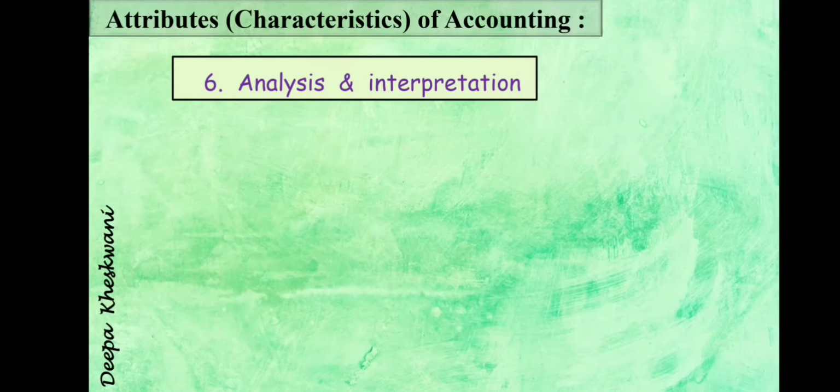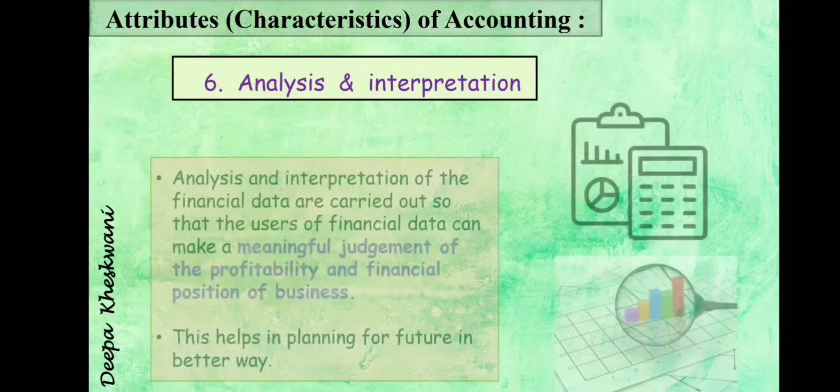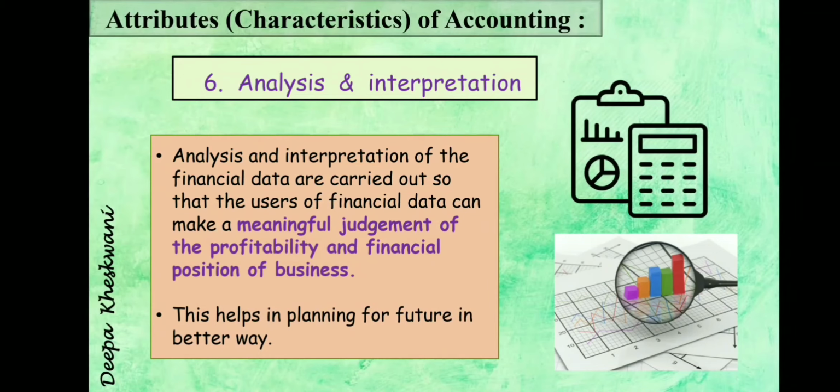Now after summarizing, the sixth part is analysis and interpretation. Analysis and interpretation of the financial data are carried out so that the users of financial data can make meaningful judgment of the profitability and financial position of business.